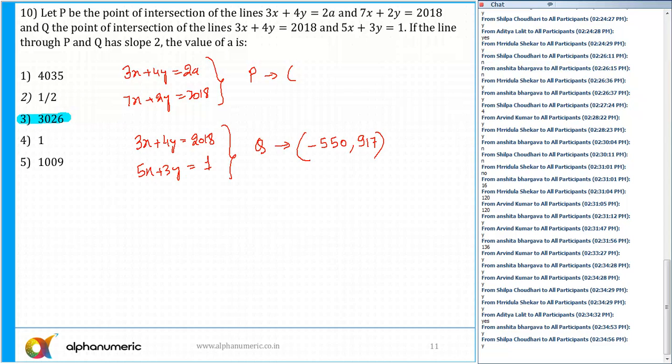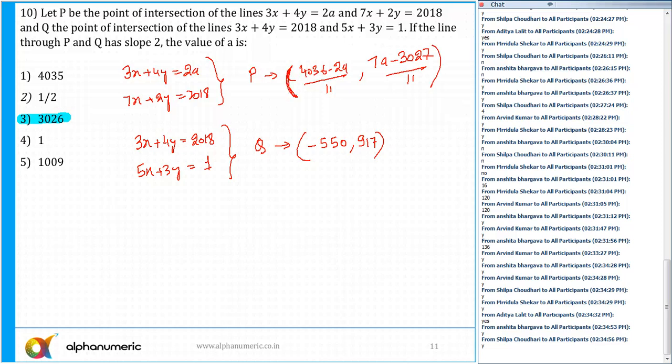The coordinates of P, if you solve this, come out in terms of a: the x coordinate is (4036 minus 2a) by 11, and the y coordinate is (7a minus 3027) by 11. I'm sure you all can solve this and find out.